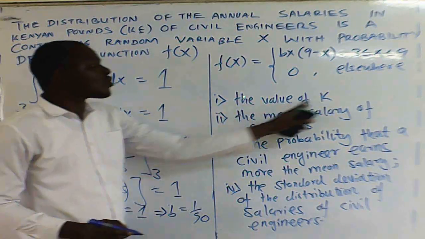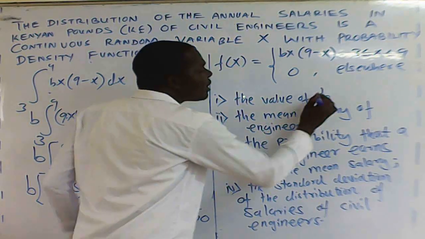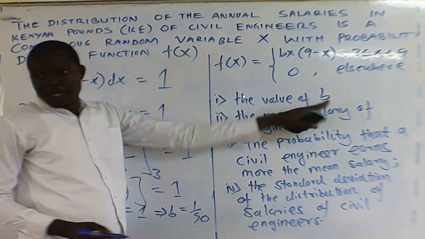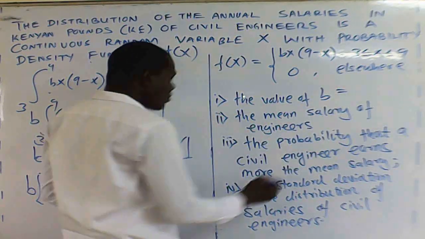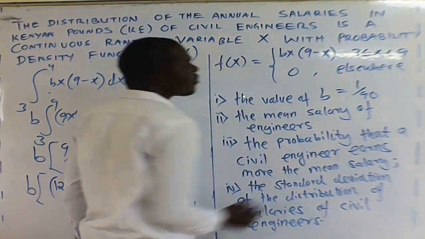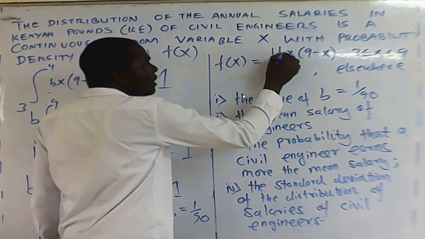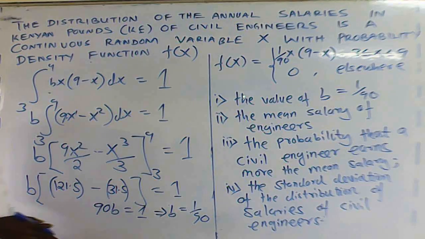So it means this was not the value of k, it is b, that was just a typo, isn't it? So you determine the value of b, and we found that value of b to be 1 over 90. So where there is b, you put 1 over 90. Are we together? You go to the second part.